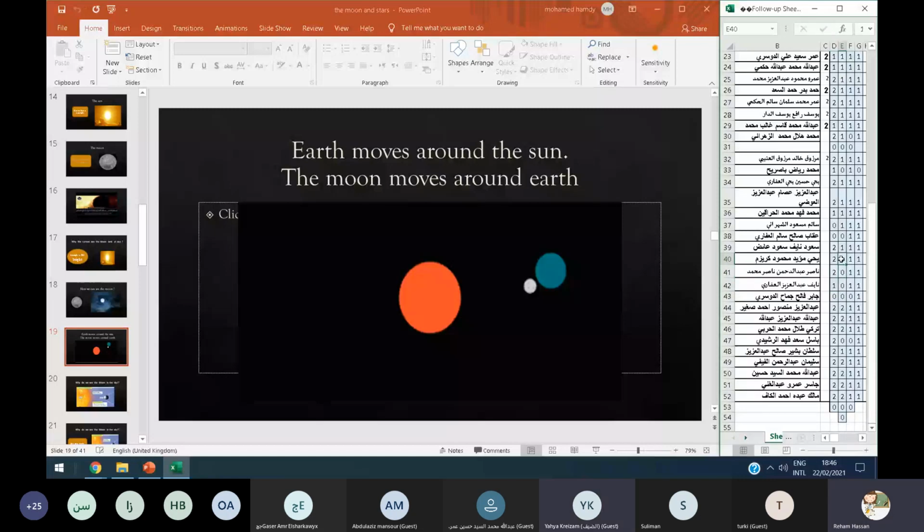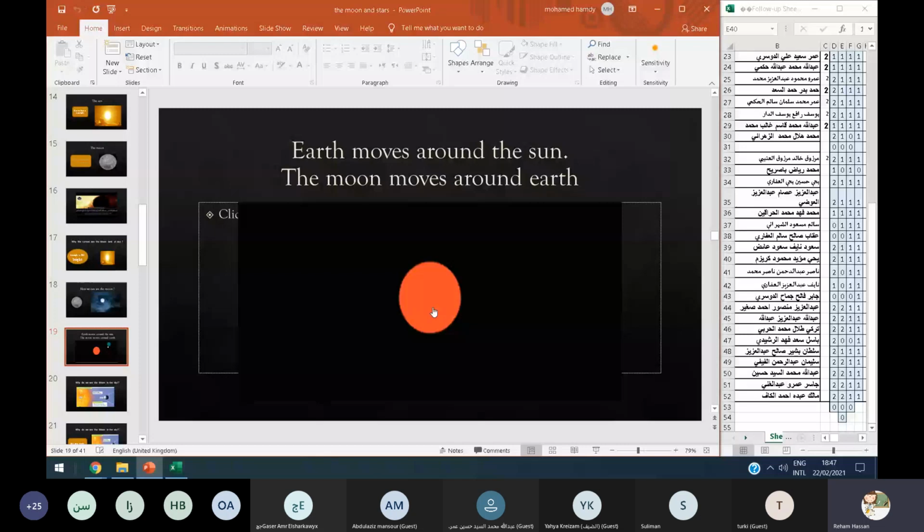So tell me, Yahya, which moves around the sun? The earth moves around the sun, and this causes day and night or seasons. When the earth moves around the sun, this causes seasons. Yes, it's excellent. And number two, which moves around the earth? The moon. Yes, super, Yahya.